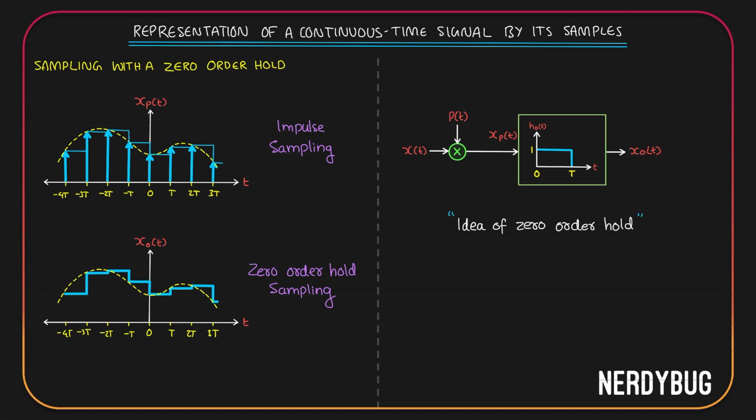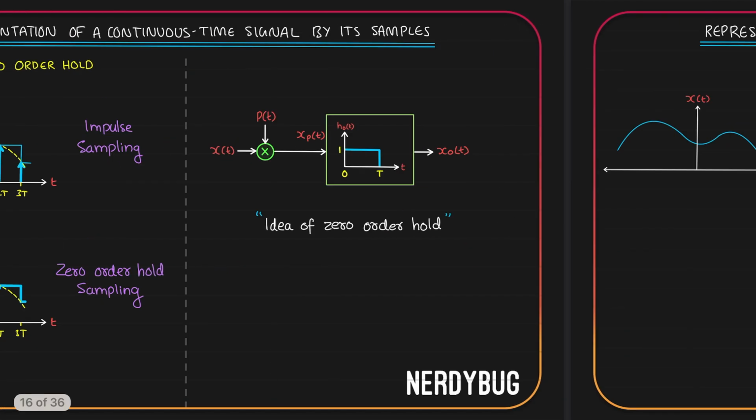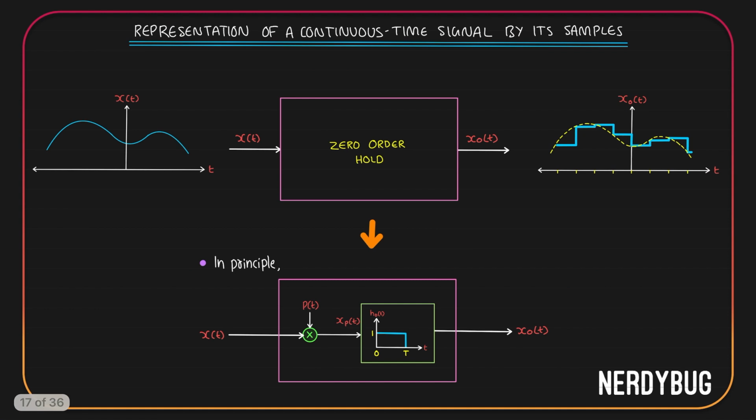We can consider this to be the idea of a zero order hold so that we can use it to find the mathematics of it. So if you take a continuous time signal x(t) that looks like this, give it as an input into a zero order hold, you will get an output xo(t) and it will look like this. In principle, we can consider that this is what is happening inside the zero order hold.